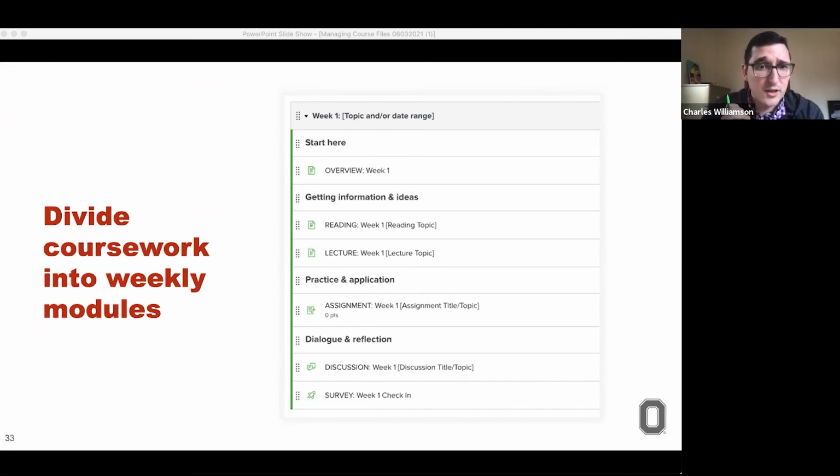Each module should constitute a week. I've seen variations on this in the past, but generally the rule of thumb is 1 week equals 1 module. And everything is arranged into various categories and subcategories.